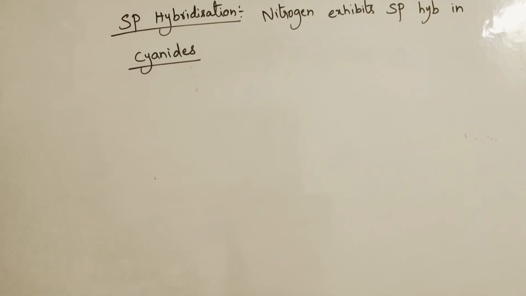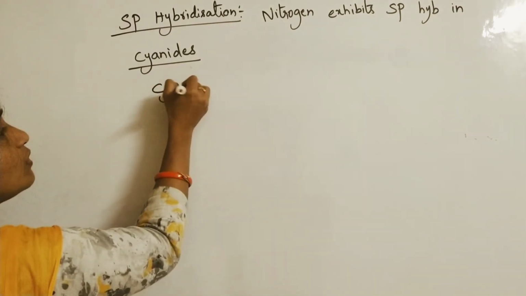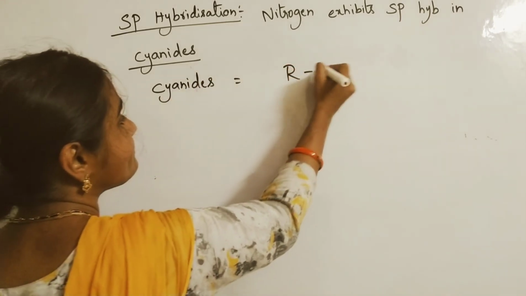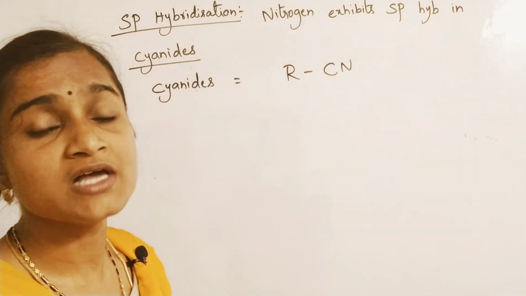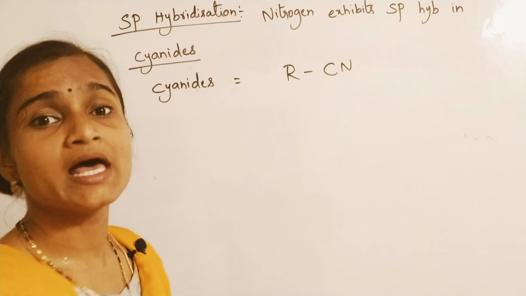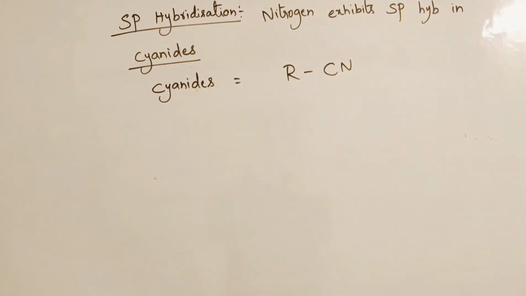Cyanides, I think you all know, are compounds with the functional group RCN. R is an alkyl group and CN is the cyanide functional group. Compounds with the RCN formula you call cyanides.